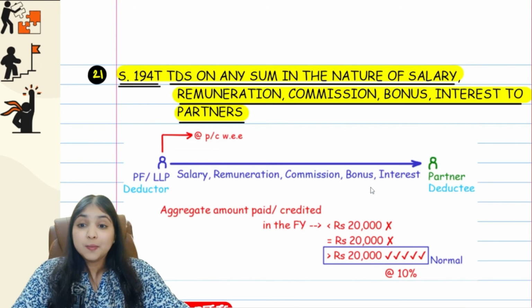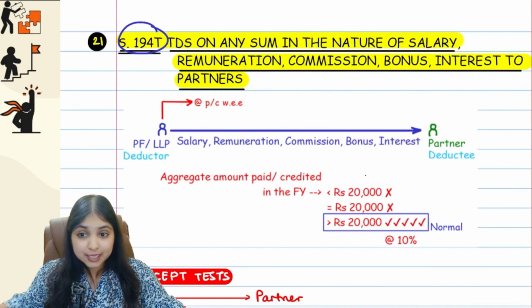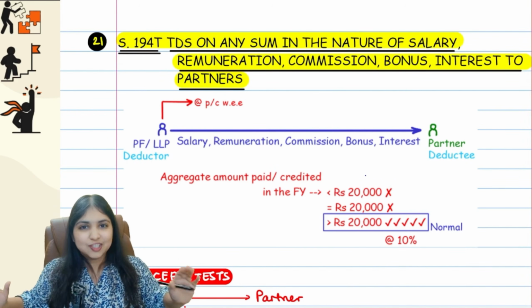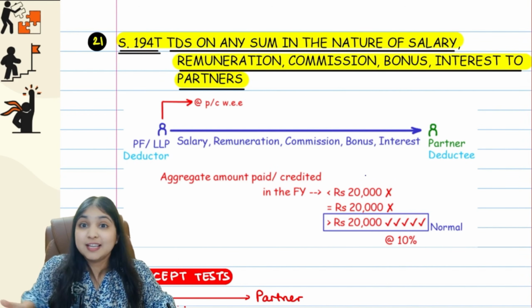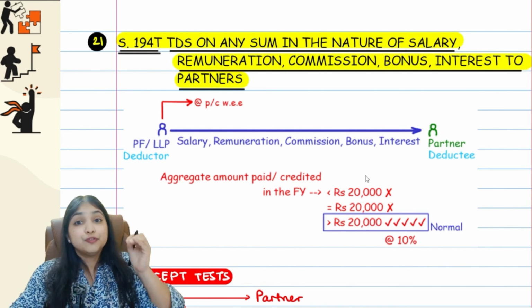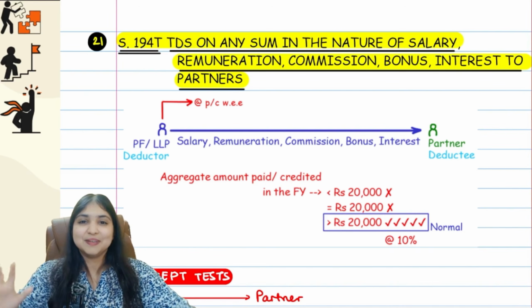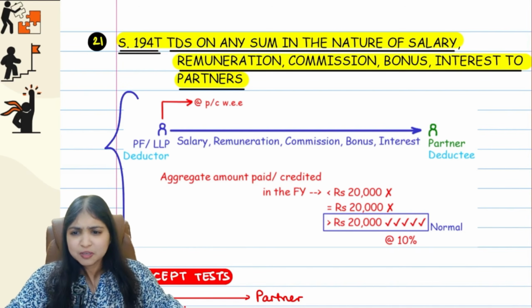Okay guys, now come on, let's go to our last section in our TDS discussion, section 194T. This is a brand new section brought in by the Finance Act 2025. This section will apply in the intermediate examination for the first time May 26 examination onwards. A new section, guys, but an extremely simple section. You wait and see. This much only, that's all.